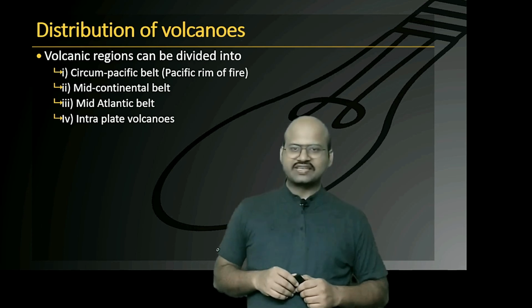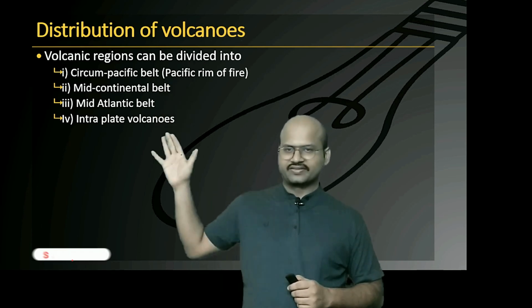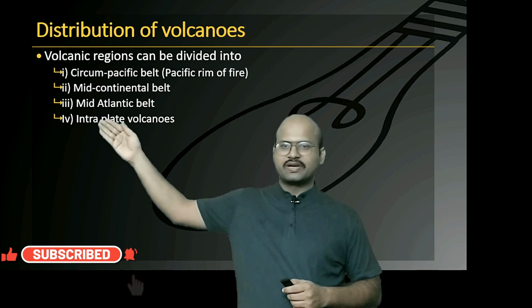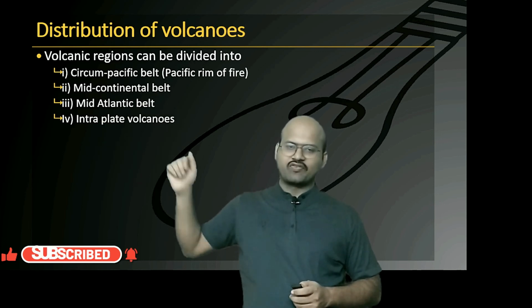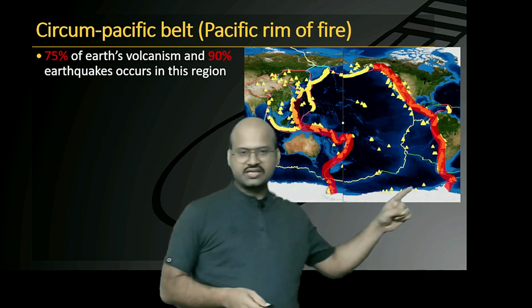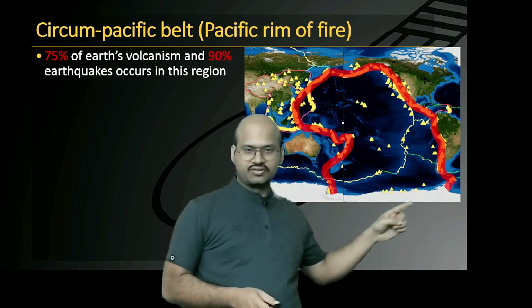The volcanic regions can be divided into these four categories: the circum-Pacific belt, which is well known, the mid-continental belt, the mid-Atlantic belt, and the intraplate volcanoes. The circum-Pacific belt includes the region surrounding the Pacific Ocean.